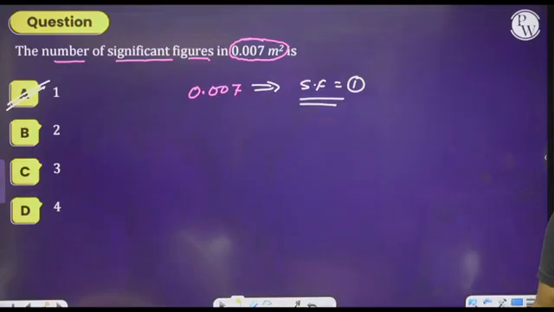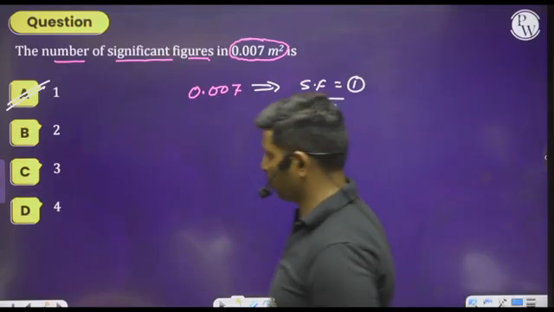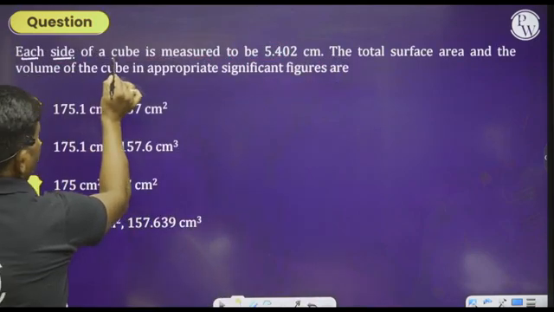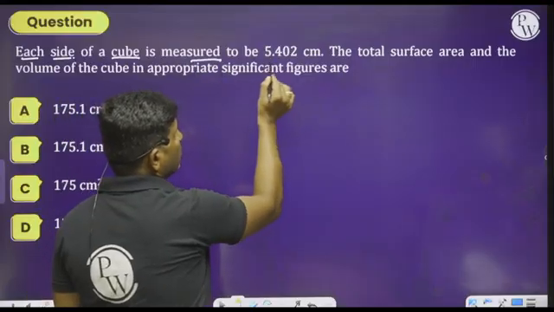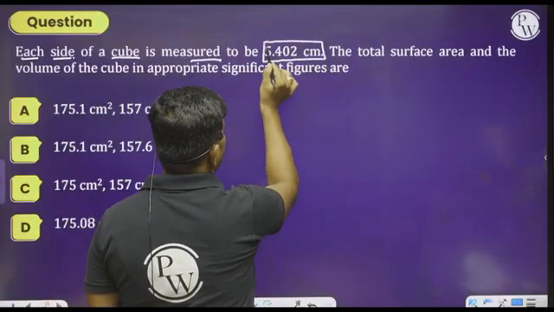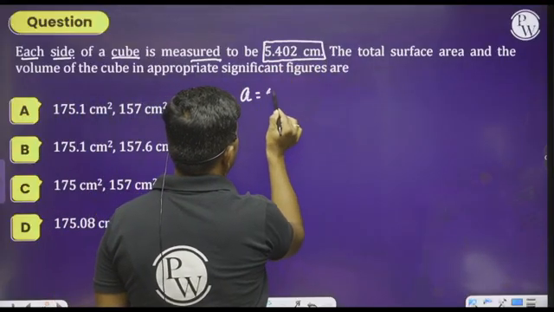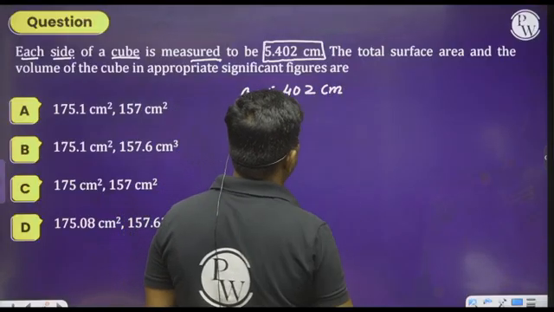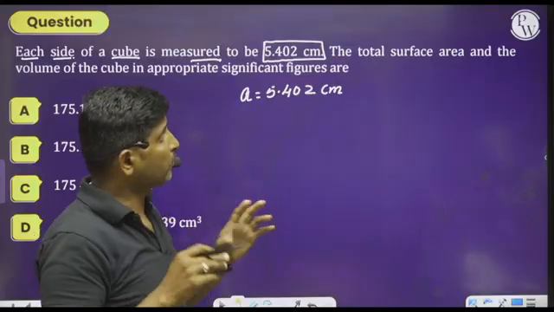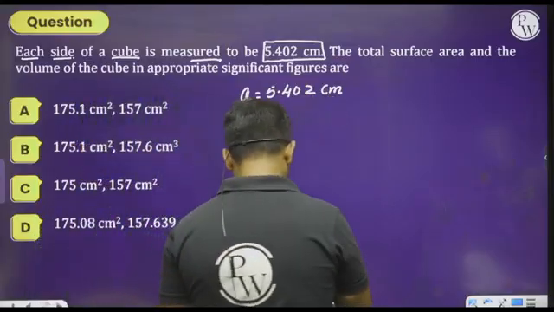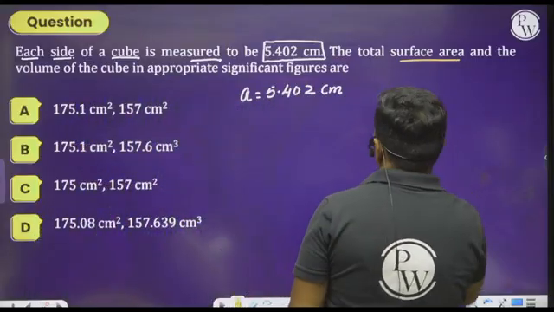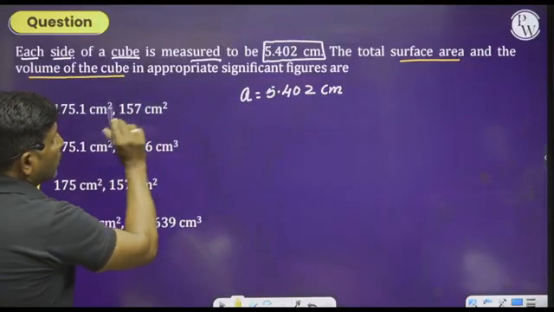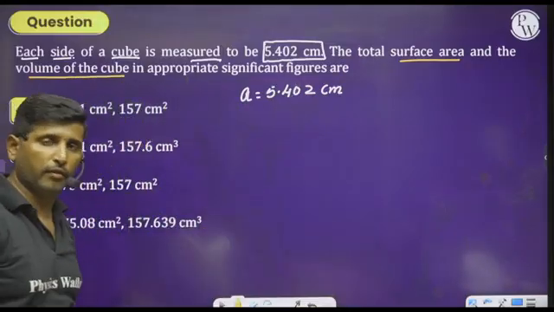Okay, similarly, let us move on to the next question. Each side of a cube is measured to be, that is a equals to 5.402 centimeter. The total surface area and the volume of the cube in appropriate significant figures are.